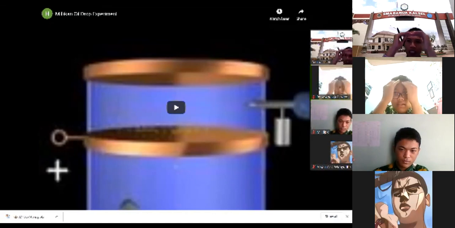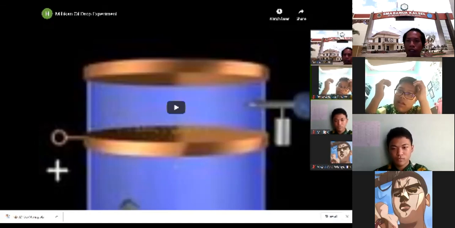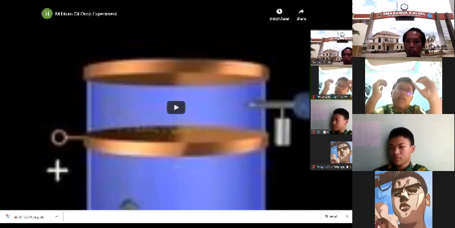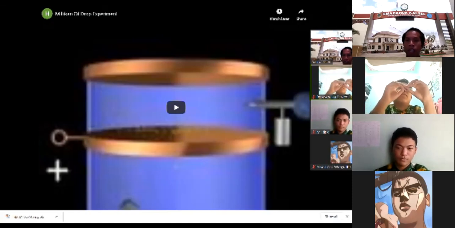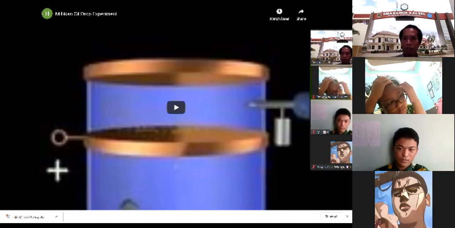Yeah? So by comparing this behavior of the oil drop when the voltage is on and when the voltage is off, Millikan can calculate the charge of the electron, the negatively charged particle, and he found that the charge of the electron is 1.6 times 10 to the power minus 19 coulomb.